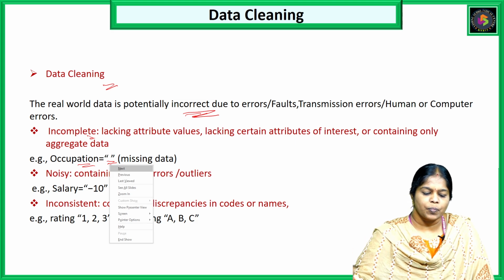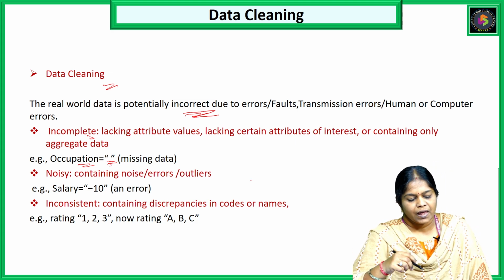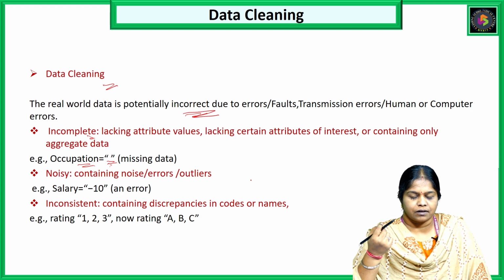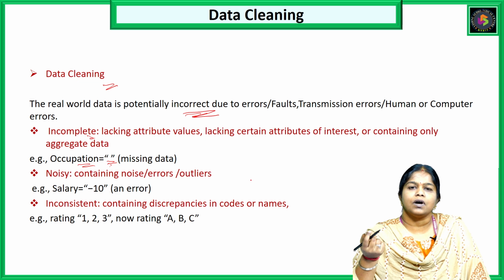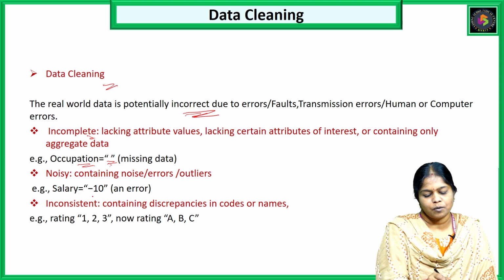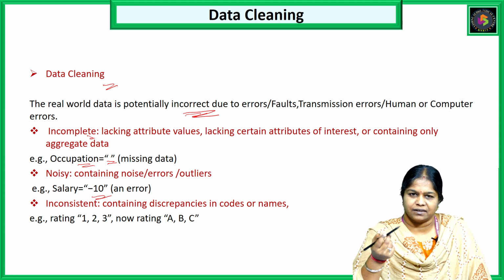And the next one is noisy data. How to work with noisy data? Noisy data can be defined as some errors or some outliers. For example, we can define noisy data as salary is equal to -10. Can we believe that salary can be -10?